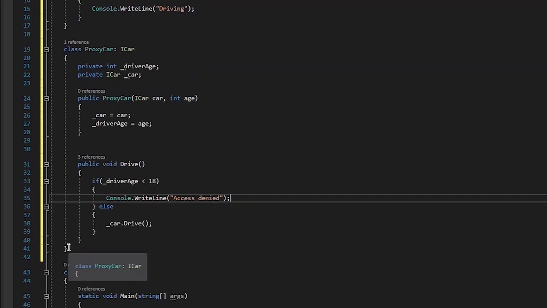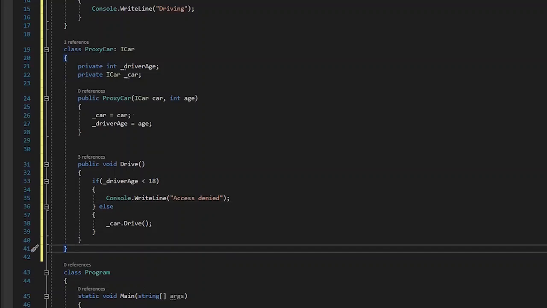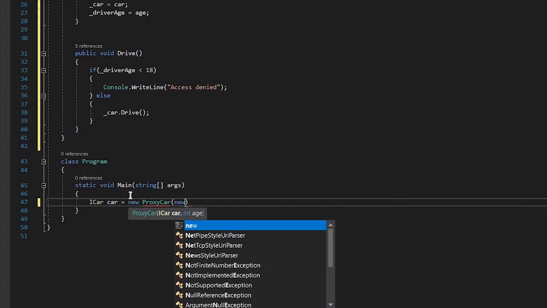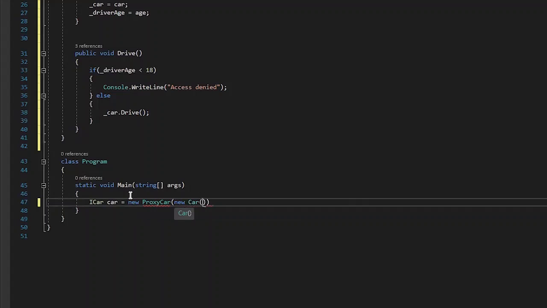So let's create our client side functionality to ensure that it is working fine. I'll create an ICar car equal to new ProxyCar, this time creating a proxy car instead of the car to implement this functionality, along with an age.